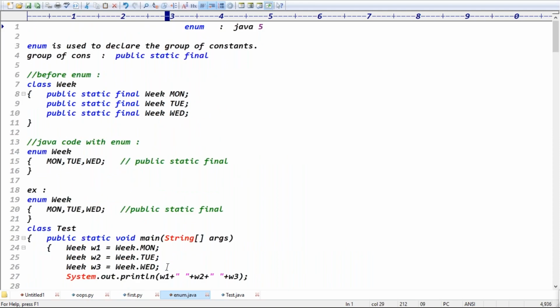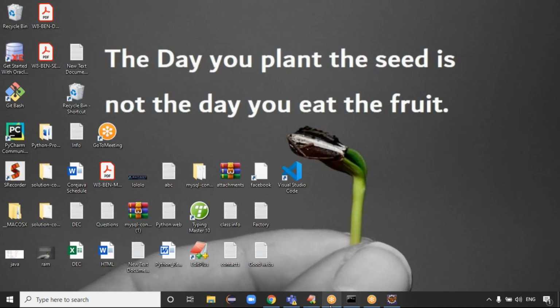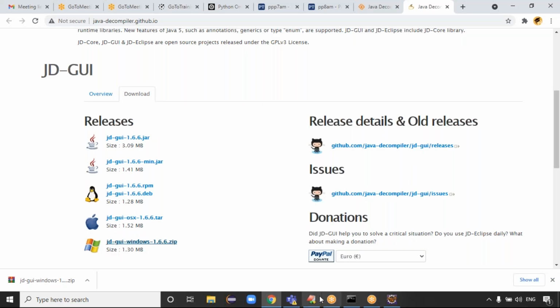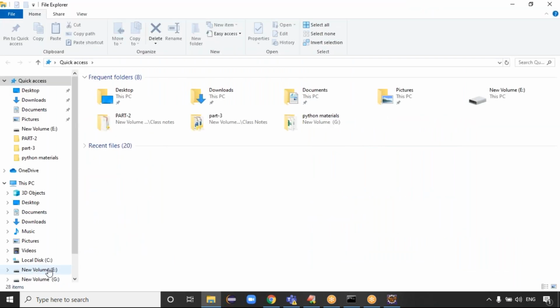So the point here: what is the enum's purpose? To declare a group of constants, right? Before enum, what did we do? Before enum, to declare the constants, what did we use, guys? Before enum, to declare constants, what did we use?